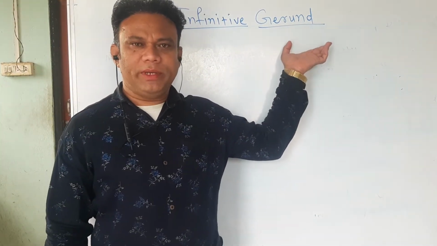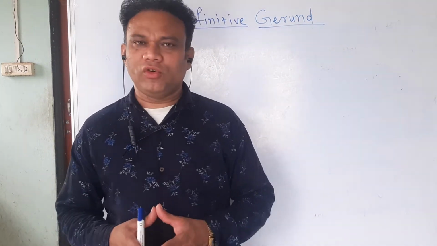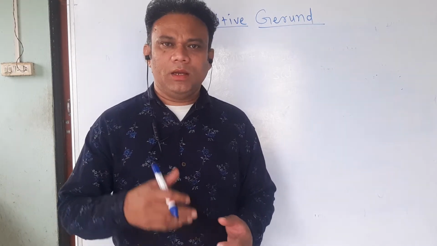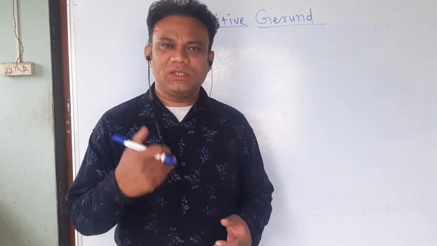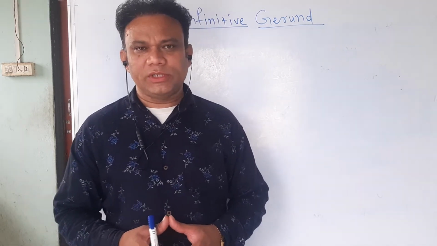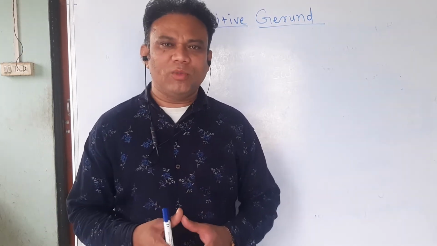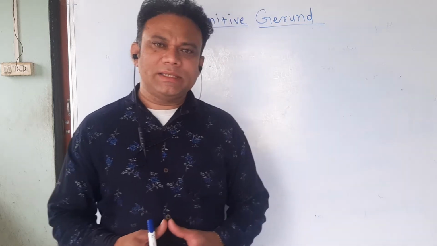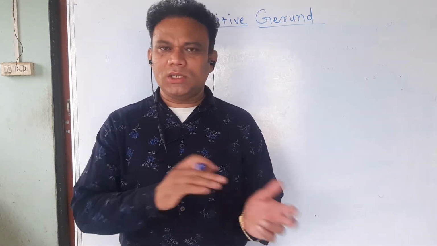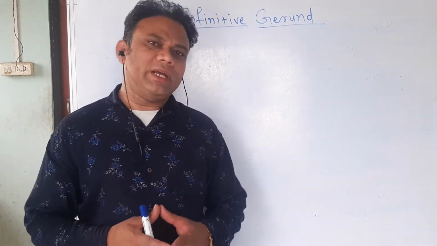Students, today I am going to explain the topic infinitive and gerund. It's a very easy topic. The question arises, what is an infinitive? First of all, I'll explain what an infinitive is. Go, write, dance, walk, sing. All these are first forms of the verbs. If we use the preposition to before the first form of the word, that is called an infinitive. To read, to write, to dance, to walk, to sing, all these are infinitives.